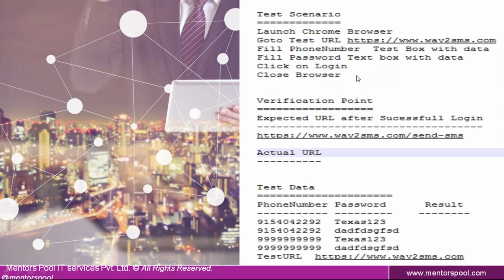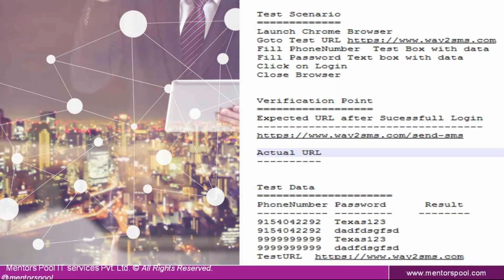Actually, after giving the username and password and doing login, you are getting this URL. So expected and actual both are matching. Expected URL is this one. In real time, when you run the application using mouse and keyboard, by filling these text boxes and clicking the login button, if you get the same URL, you are going to pass the test case. But if you are not getting the same URL, you are going to fail the test case. As well as in this scenario, you can see multiple data here: valid username, valid password; valid username, invalid password; invalid username, valid password; invalid username, invalid password. Like many cases will be there.